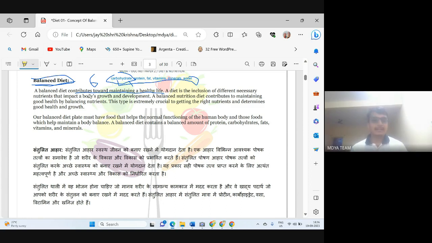So balanced diet contributes towards maintaining a healthy life. A diet is the inclusion of different necessary nutrients that impact body growth and development. In our balanced diet, there are various nutrients present that impact our body growth and development. How these nutrients impact our body growth and development, we will read afterwards when we read in detail, like what carbohydrate is doing in our body, what fat is doing in our body. All these things we will discuss.